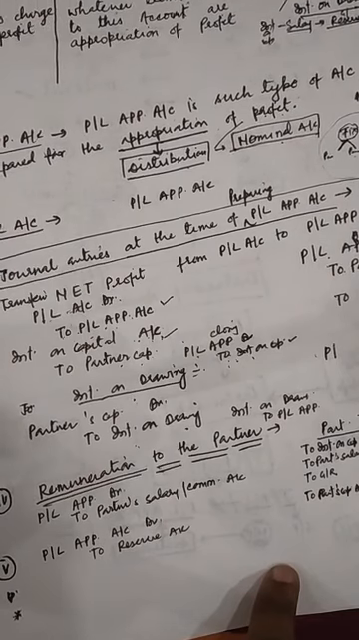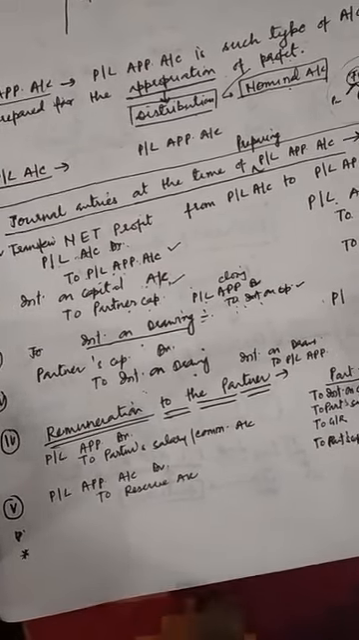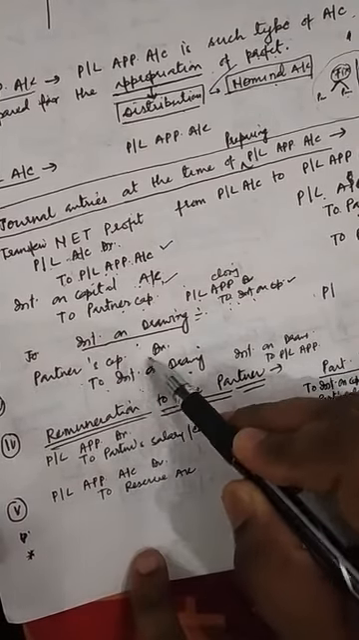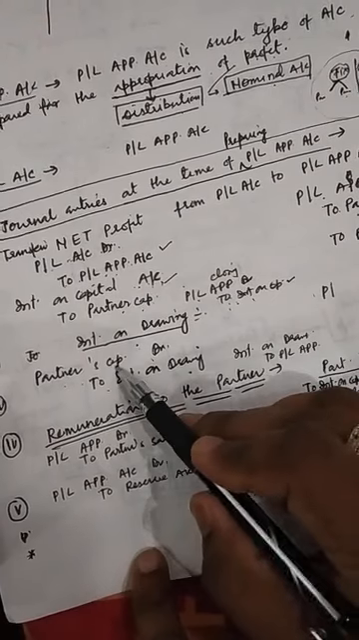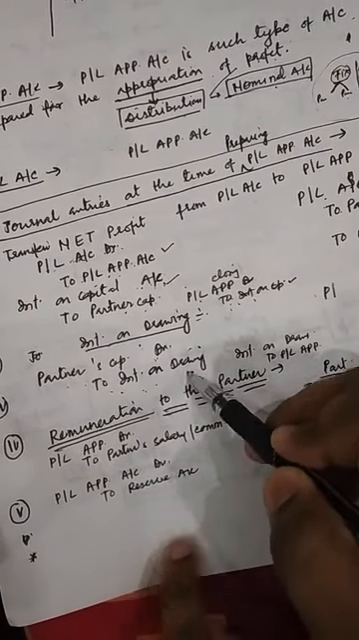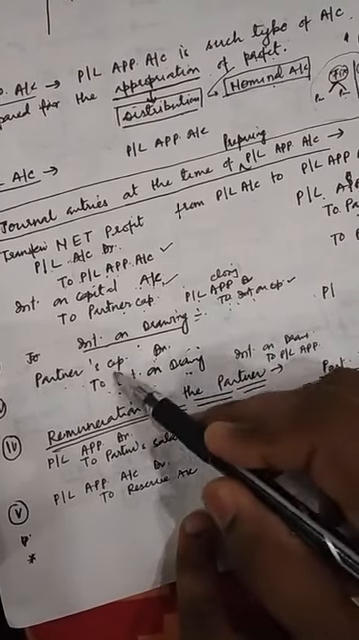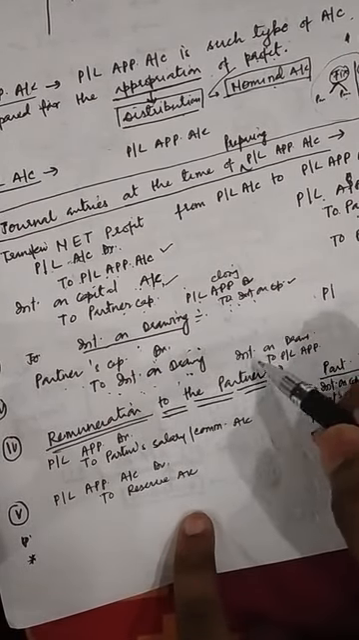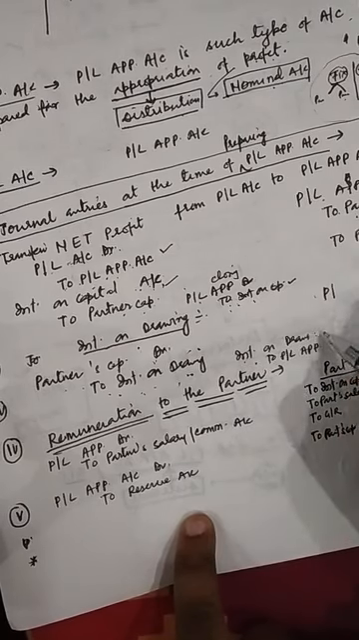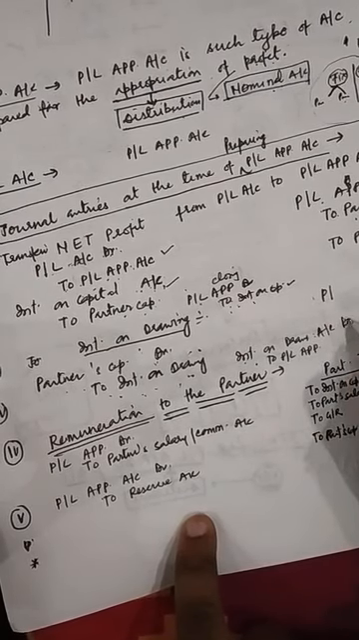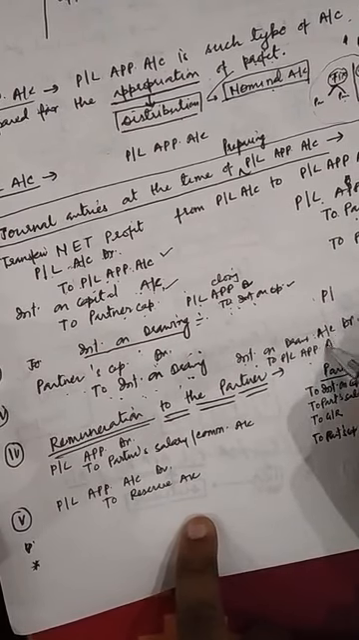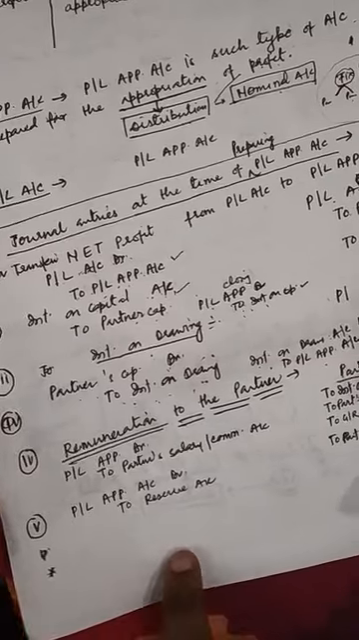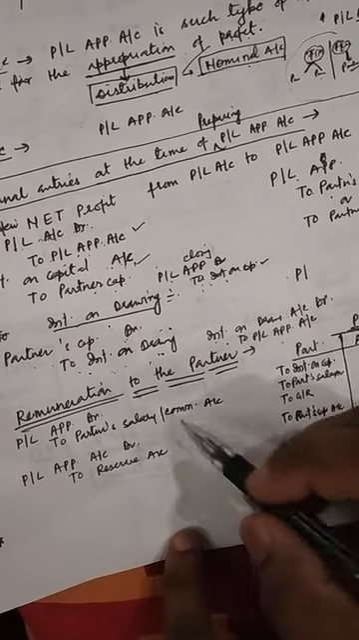When the partner pays the interest on drawing, the entry will be partner's capital account debit to interest on drawing. And when this profit is credited to PL appropriation account, the entry will be interest on drawing account debit to PL appropriation account. Getting it? Third entry. Okay. Fourth, remuneration to the partners.